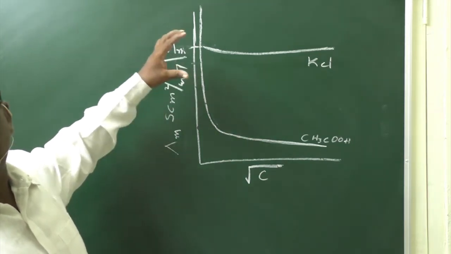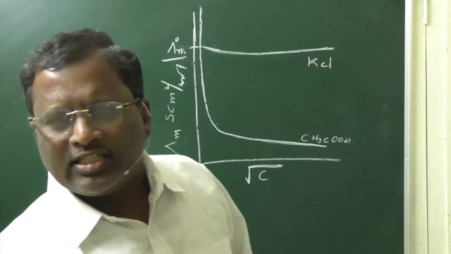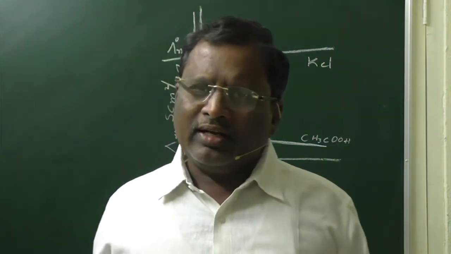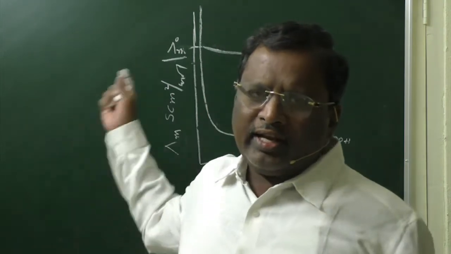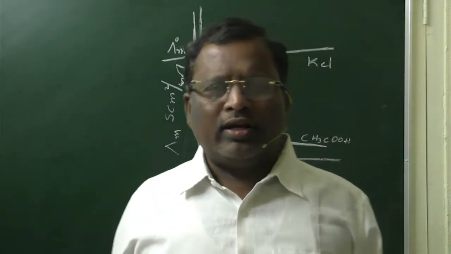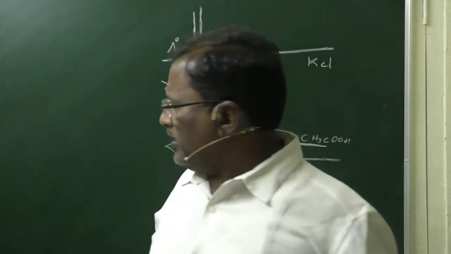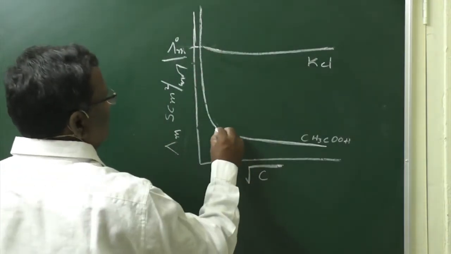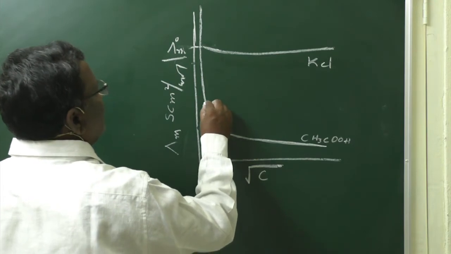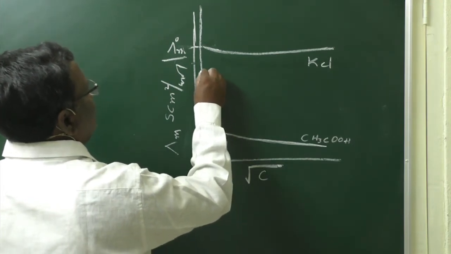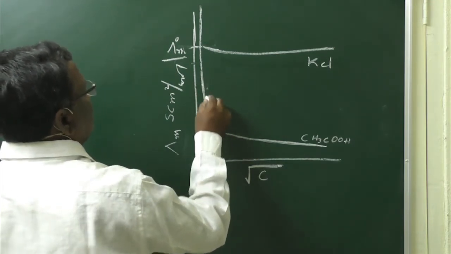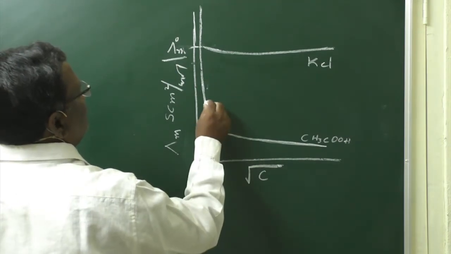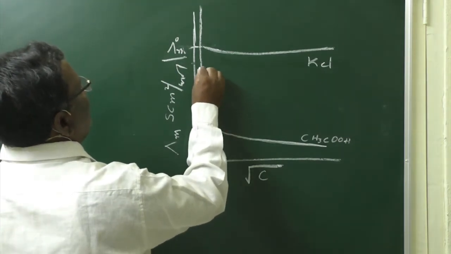That means the maximum conductance that can be exhibited at a particular concentration can be derived for strong electrolytes. But in the case of weak electrolytes, the limiting molar conductivity is not possible to derive. For example, if you observe this curve, it is almost parallel to the y axis.